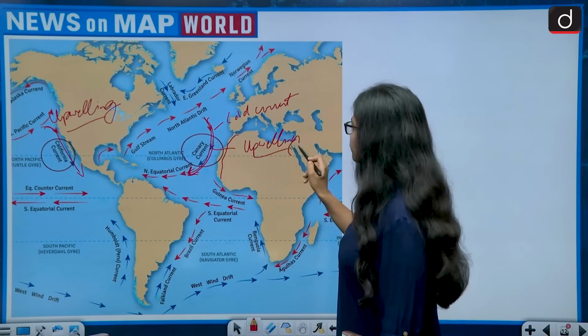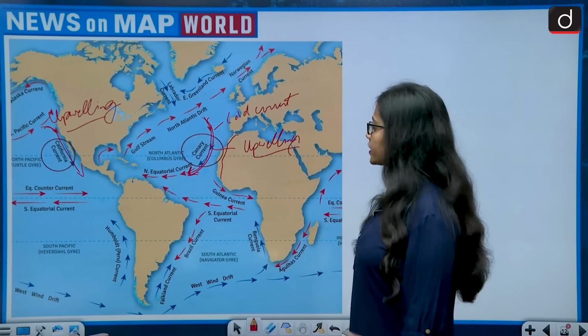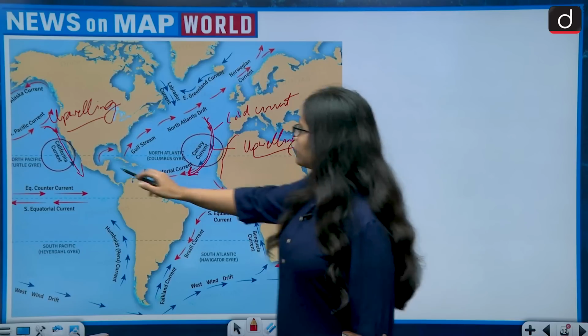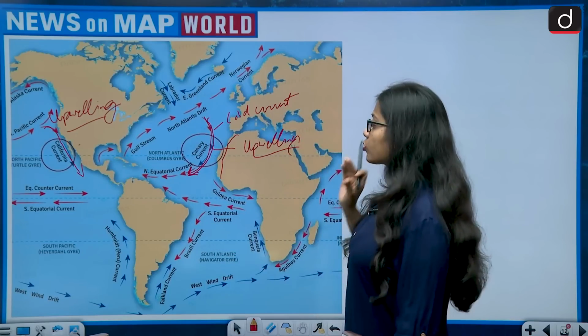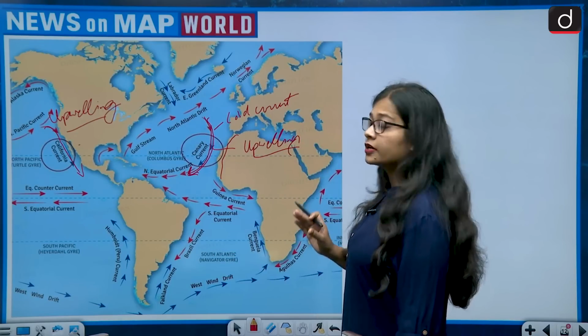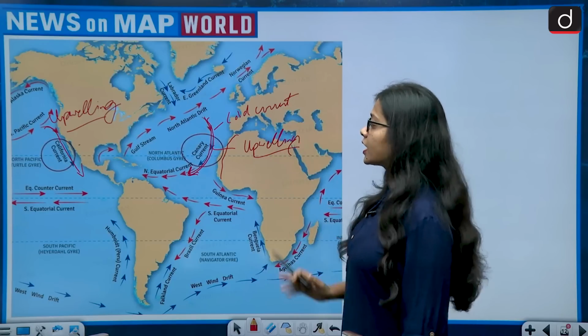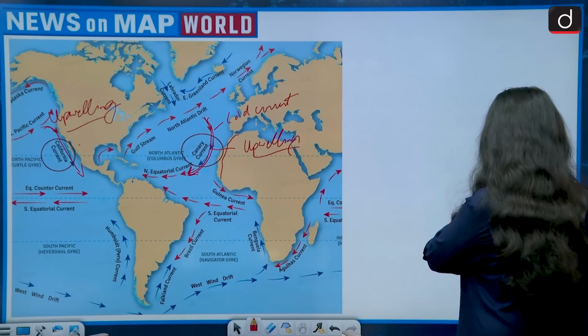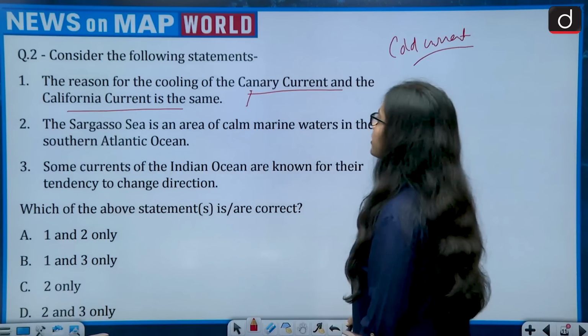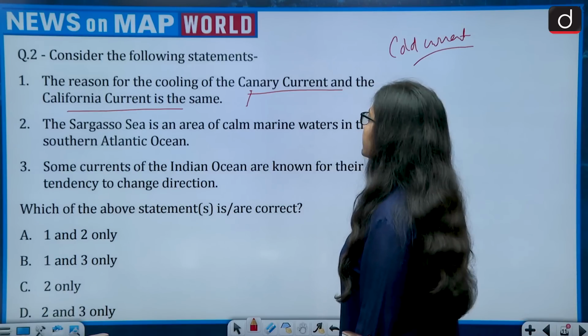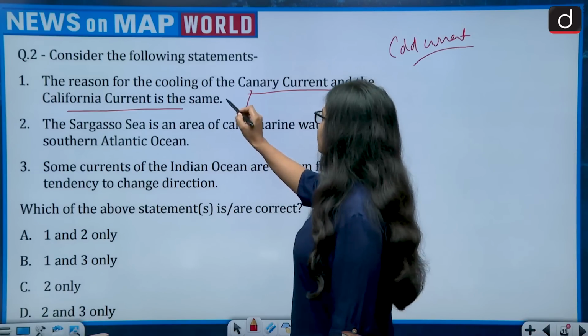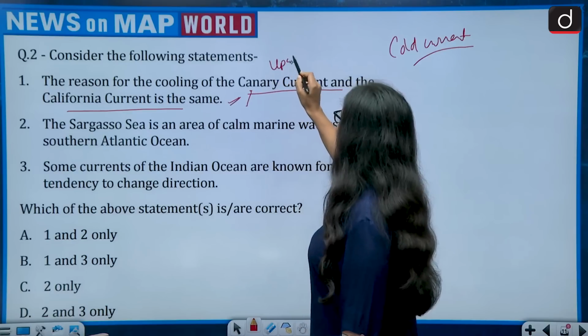They bring with themselves the cold water. So both the California Current and the Canary Current are cold currents, and they are getting cold water from the upside to the downside, and both are coming through the process of upwelling. So the reason for the cooling of the Canary Current and the California Current is the same, and what is the reason? The reason is upwelling.